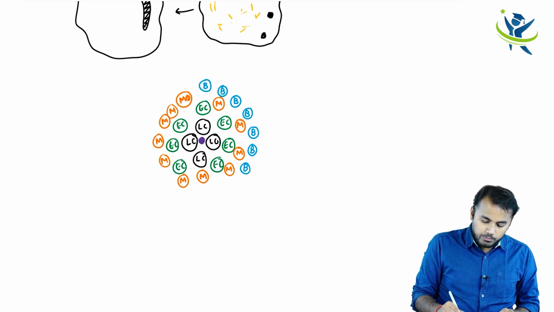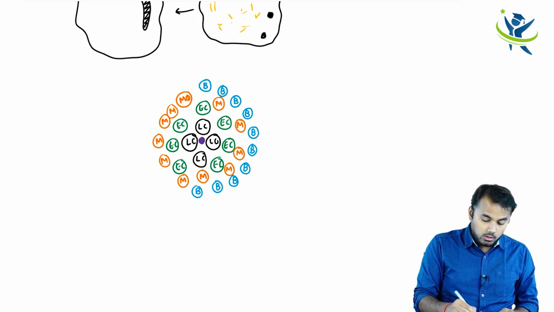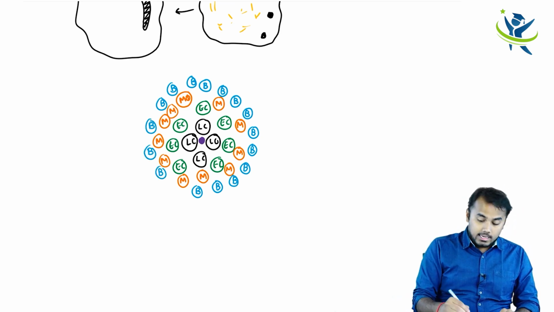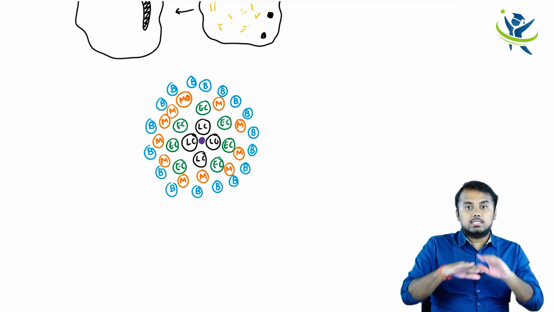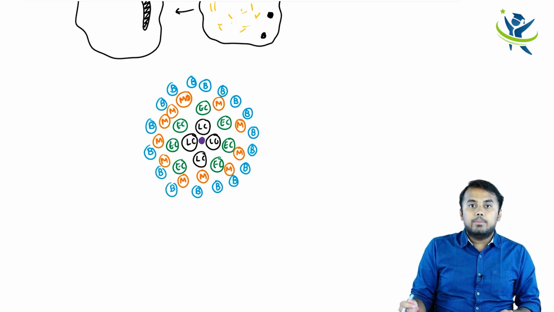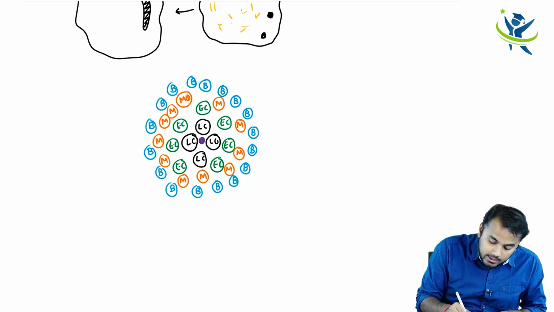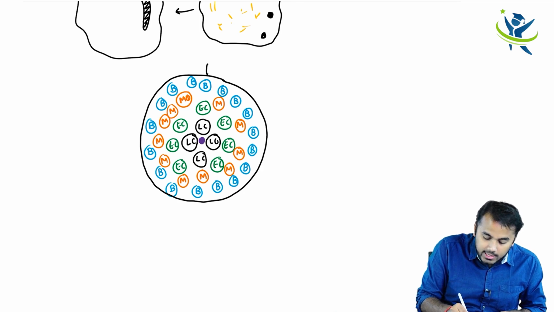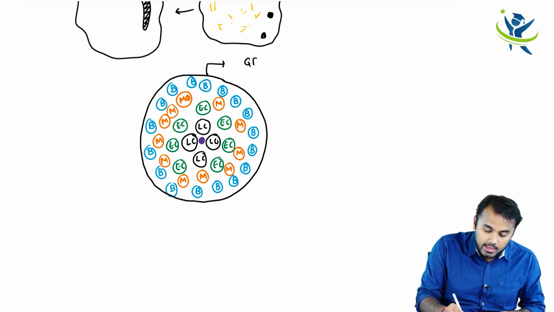So look how beautifully the layer has been formed, guys. In the center you have got your spore. Surrounding that you have got your macrophage, the Langerhans cell, and surrounding the Langerhans cell you're gonna have your epithelioid cell. Surrounding the epithelioid cell you have got your macrophages, and surrounding all of them you have got your B lymphocytes. So this entire unit which I have just drawn in front of you is nothing but called your granuloma. This is called your granuloma.